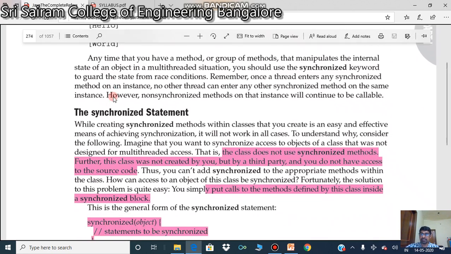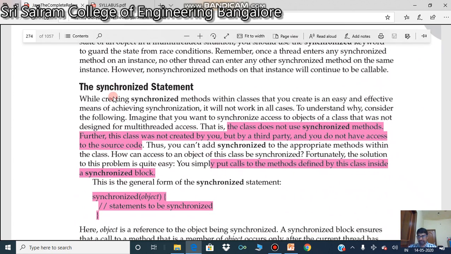The second way is to use a synchronized statement. Think that you have no access to the class. The class belongs to a third party, someone else has created it, so you cannot go and put synchronized in the class because you have no access.